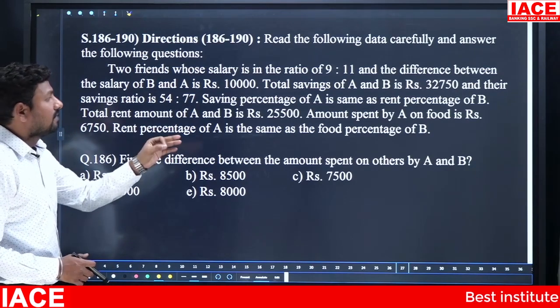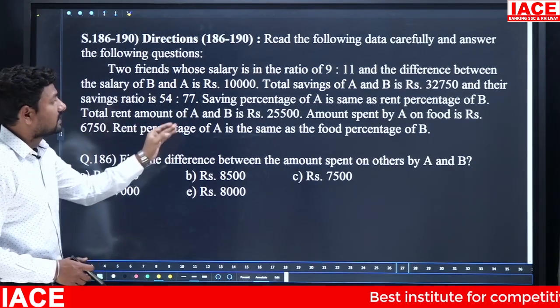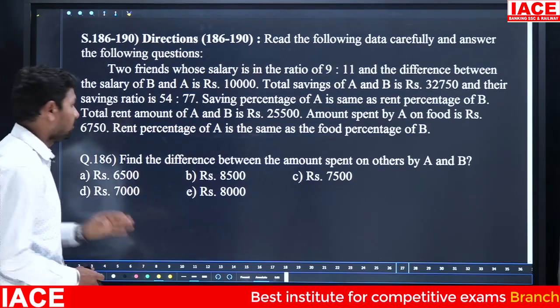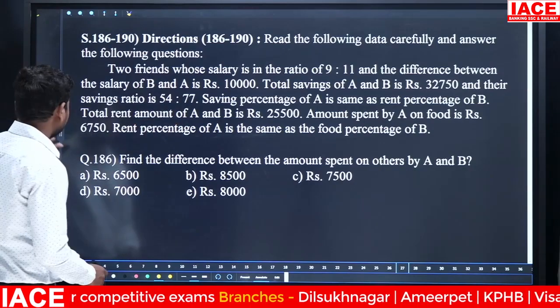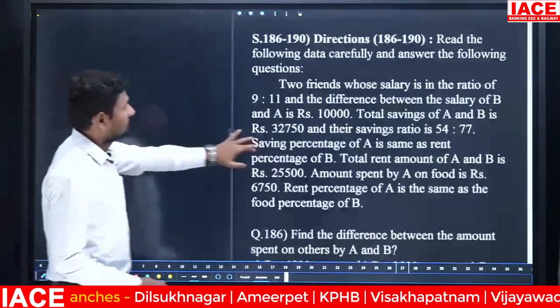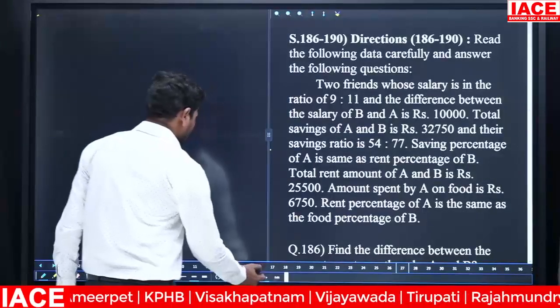Amount spent by A on food is 6750. Rent percentage of A is the same as the food percentage of B. Okay, if we need to solve this question, first of all we have to simplify this data. We'll simplify it.